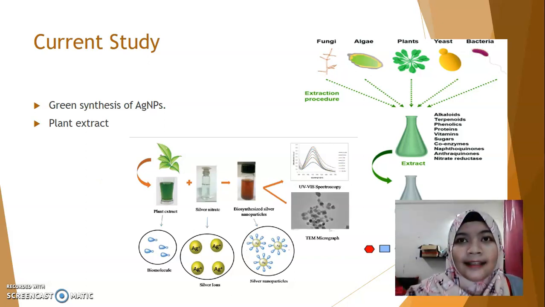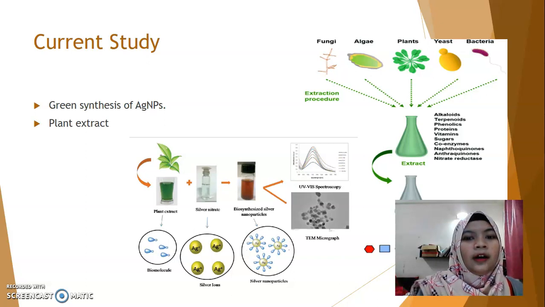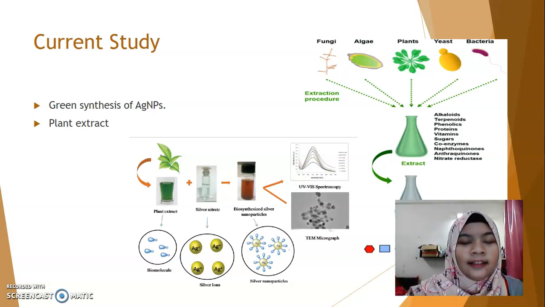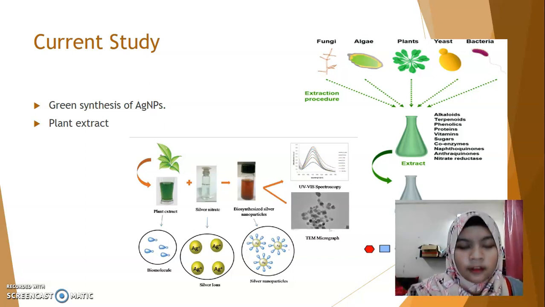For the current study, people basically use green synthesis of the silver nanoparticle compared to the chemical pathway, where they extract from the plant and add silver nitrate to produce the silver nanoparticle, before they proceed with characterization using equipment like UV-vis spectrophotometer and scanning electron microscopy.